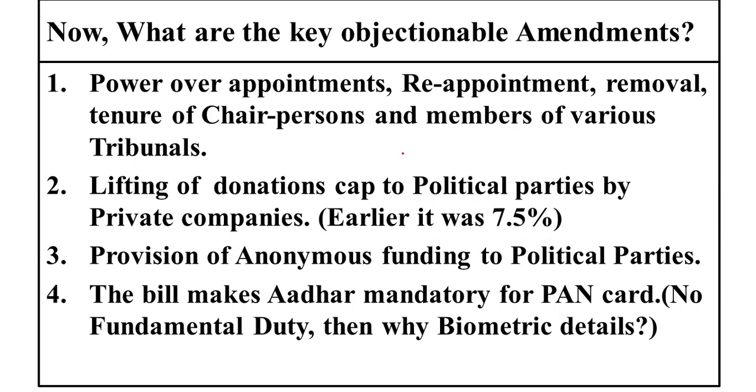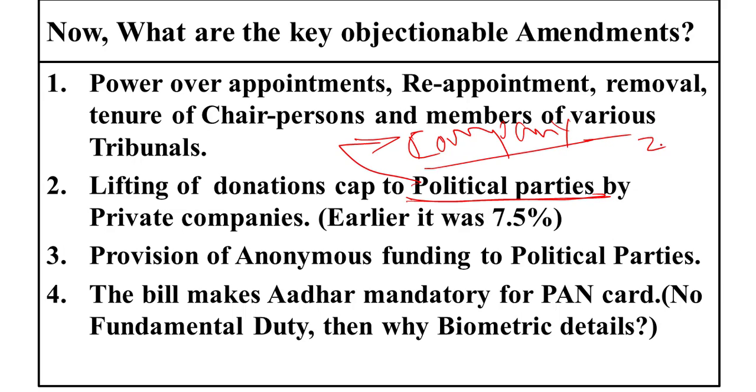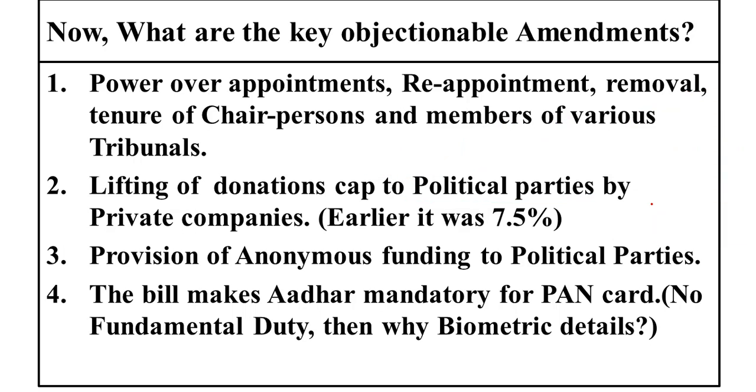The opposition is saying that the benefit of this goes mostly to the political party in power, because that party can come out with a favorable policy for company A and ask the company to give a political donation in return. So they might ask for 200 crore rupees as a donation to the party in power in the government, for getting favorable policy outcomes. This is the opposition's charge, that this will result in political corruption rather than political cleansing.